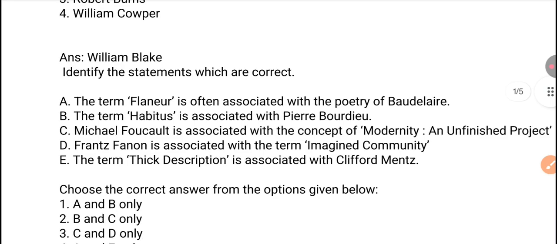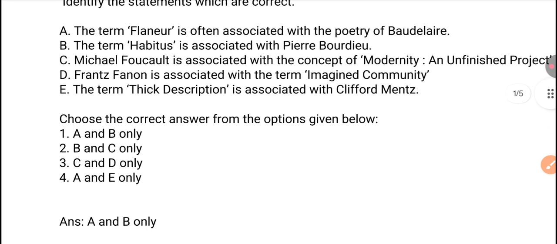Fourth statement, Frantz Fanon is associated with the term imagined community. And the last statement is the term thick description is associated with Clifford Geertz. You have to choose which of the following statements are correct. So the right answer is option A, A and B only. So first statement and second statement are true.